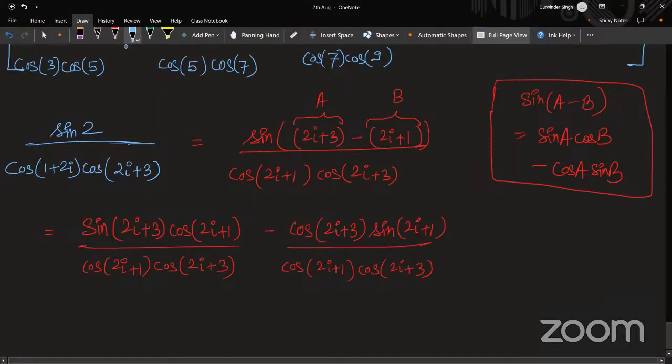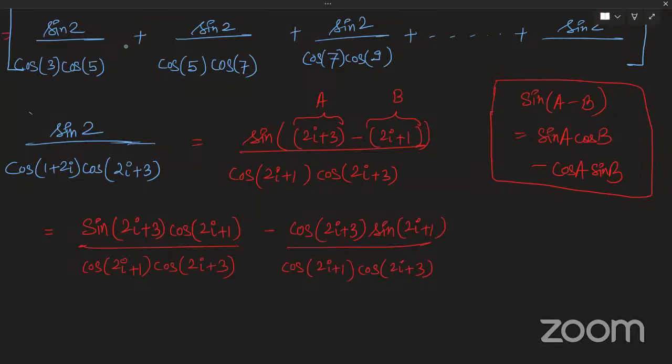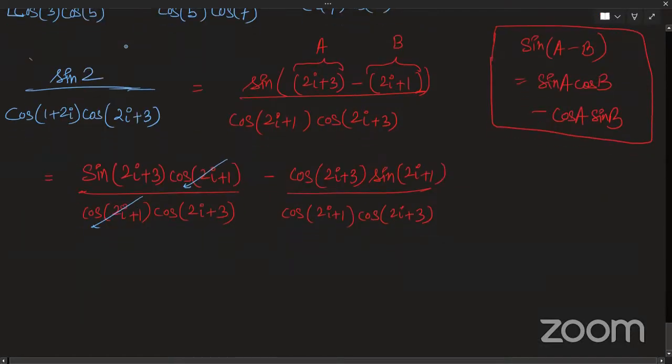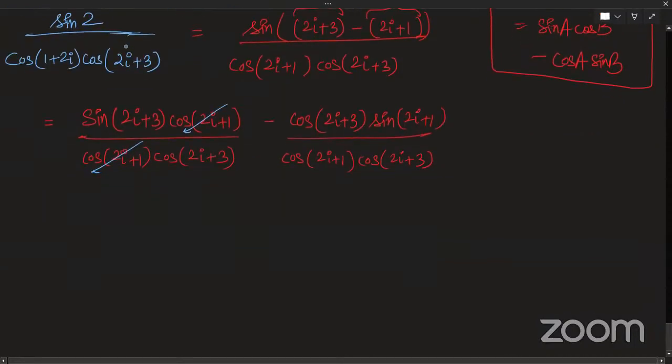अब बताओ क्या होगा? From the first term, numerator and denominator, cos of 2i plus 1 is getting cancelled out. And from my second term, cos of 2i plus 3 is getting cancelled out. So basically my ith term remains as tan of 2i plus 3 minus tan of 2i plus 1.